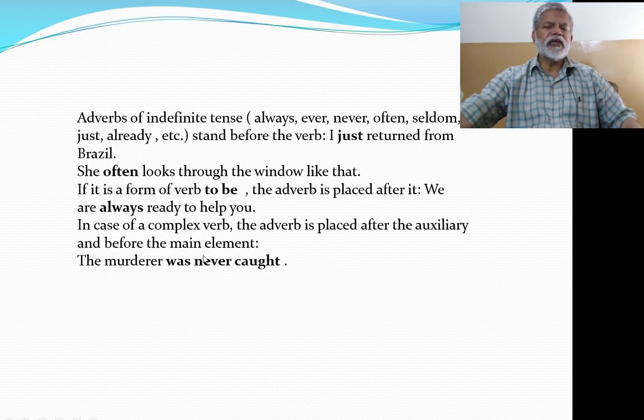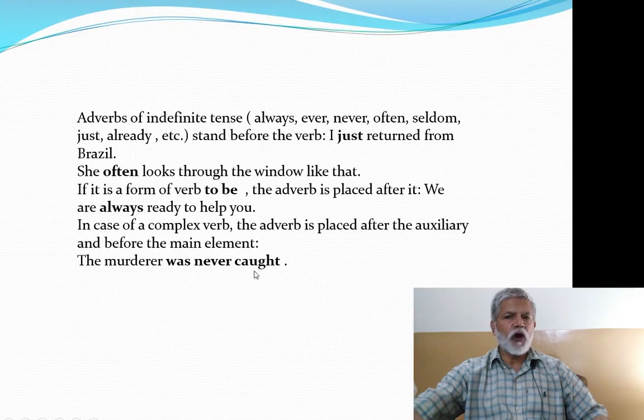So never is an adverb, was is an auxiliary here, whereas caught is the main verb, and you can see that never has been placed after this auxiliary and before this main verb, caught. In other words, the adverb never has been placed in between the auxiliary and the main verb. So that's our discussion of adverbs.